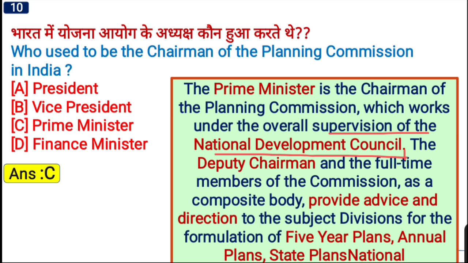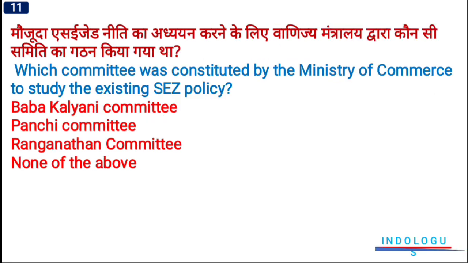ये जो 5-year planning commission था, the deputy chairman and the full-time members of the commission as composite body provide advice and direction to the subject divisions for the formulation of 5-year plans, annual plans, and the state plans and the national plans. So the recommendation of all these plans were mainly finalized by the National Development Council, and the chairman of the Planning Commission used to be the Prime Minister of the country. So the first chairman of the Planning Commission of India was Jawaharlal Nehru, who was the first Prime Minister of